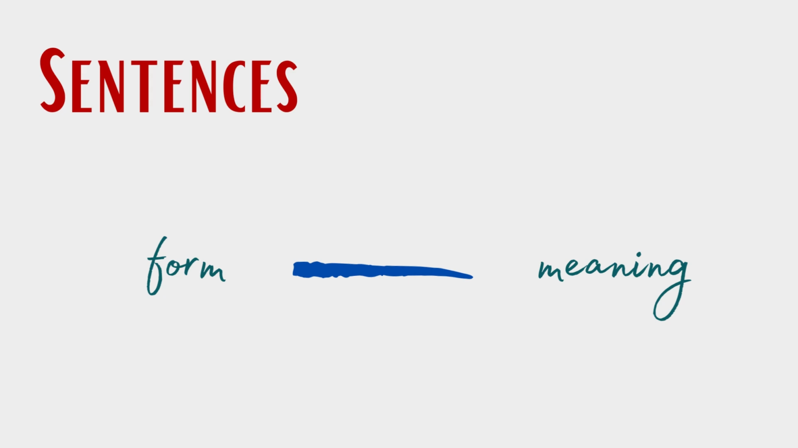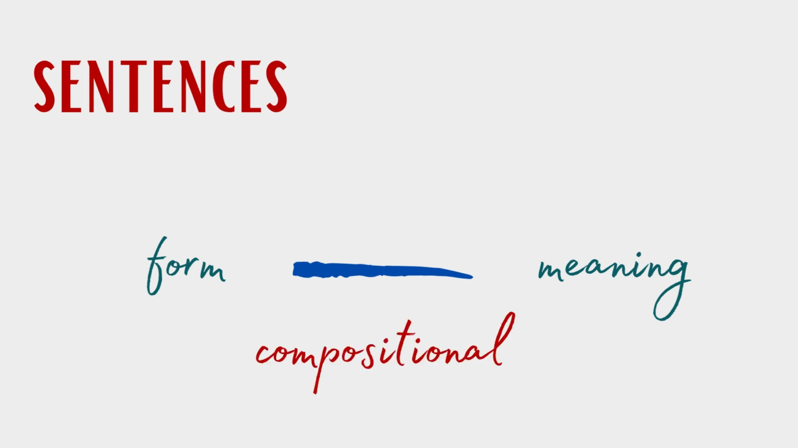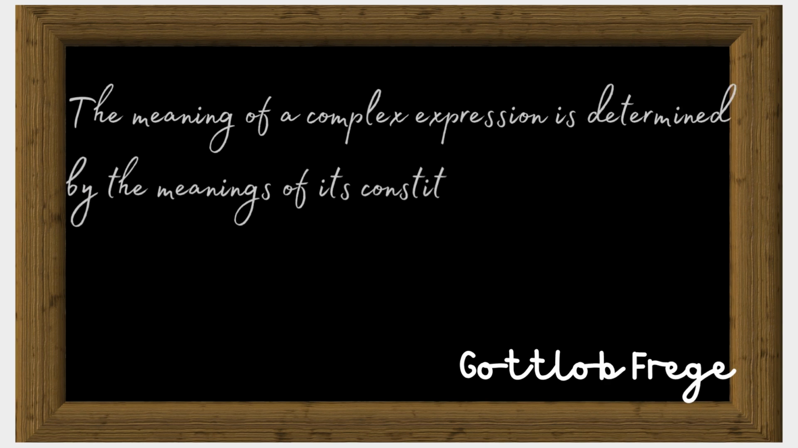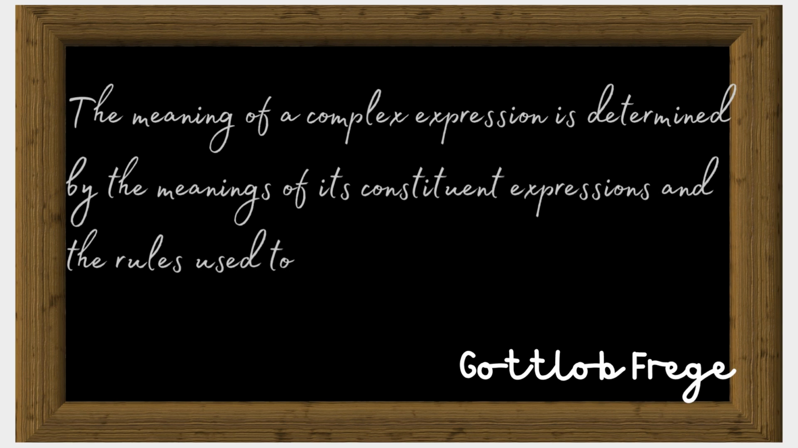Now, let's look at sentences. They are made up of words, and now the relation between form and meaning is no longer arbitrary. Rather, this relation depends on the words that make up the sentence. The meaning is compositional. And this principle of compositionality is attributed to Gottlob Frege. The meaning of a complex expression is determined by the meanings of its constituent expressions and the rules used to combine them. So let's explore this principle a little bit more.